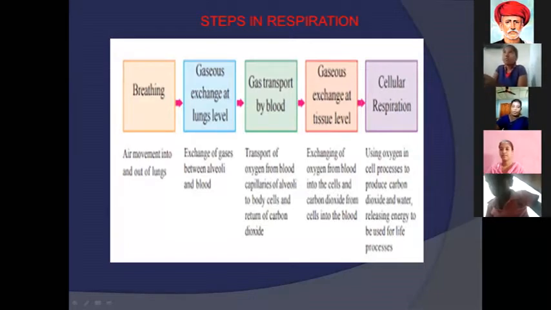Okay. Next, the next step is gas transport: transport of the oxygen from blood capillaries of the alveoli to body cells and return of carbon dioxide. What is transport? You know, the internal body has blood, and the blood capillaries are there.